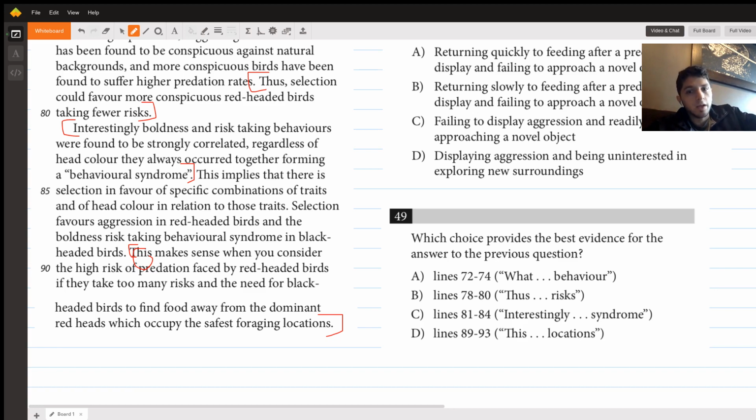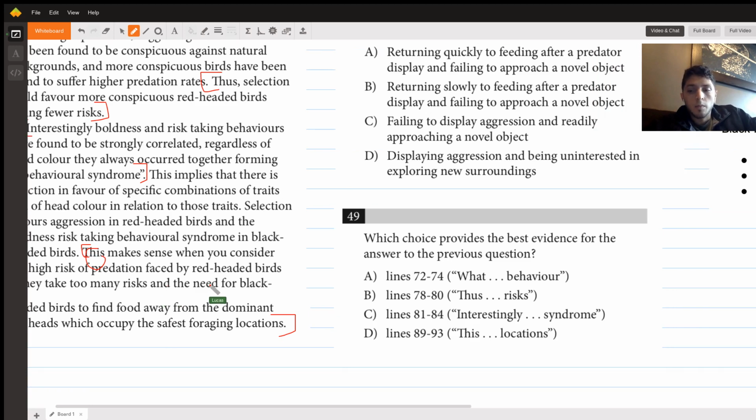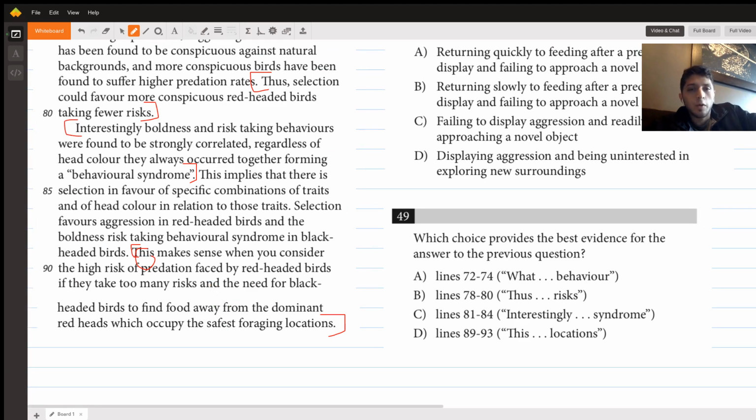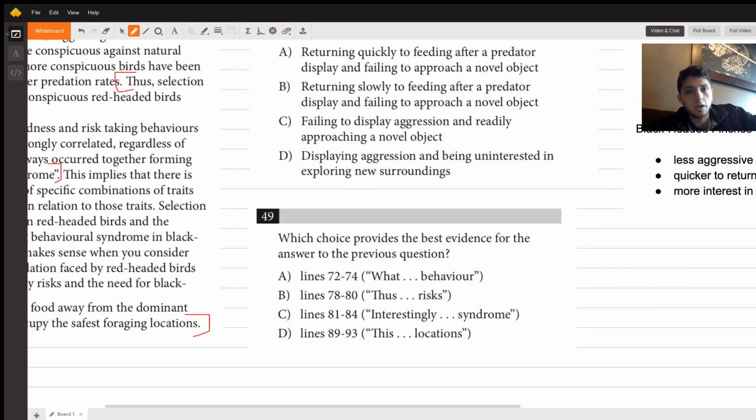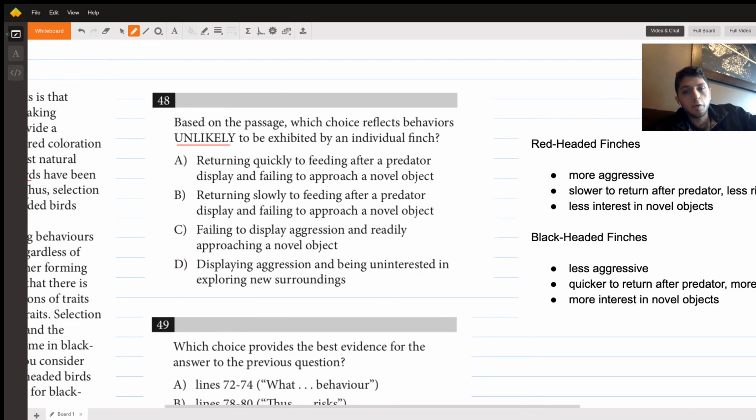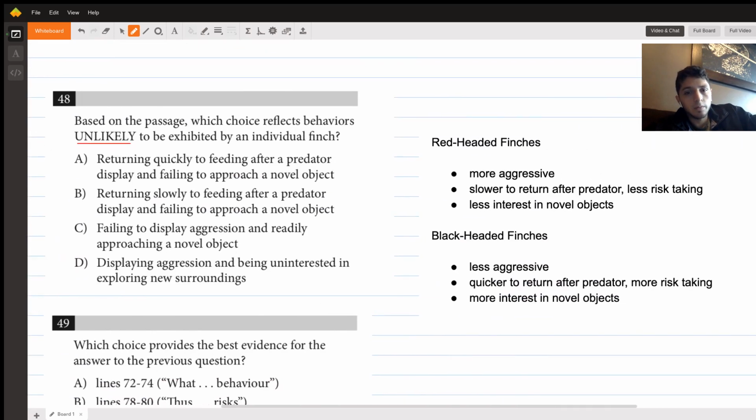If the text is going to be talking about aggression and this behavioral syndrome, we can check those out. But the thing is, we don't know. It's impossible. We can't choose a text for 49 yet. So what we can do is jump into 48 and see if we can solve that first.